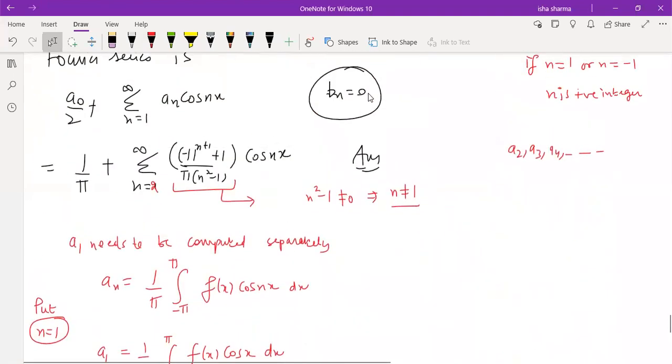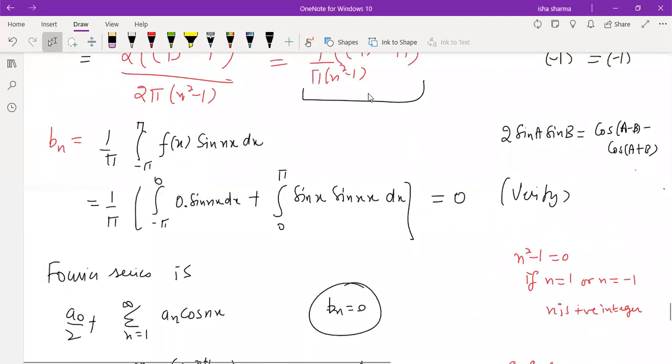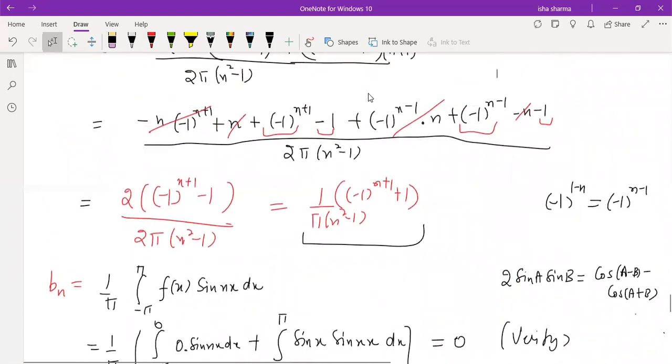Because of these kinds of terms appearing in the denominator, in previous questions there was not any problem with any value of n. But here, because there is a possibility of the denominator becoming 0 at n equal to 1, that simply means that this value of an is defined for all n not equal to 1. So for n equal to 1, you need to compute it separately.